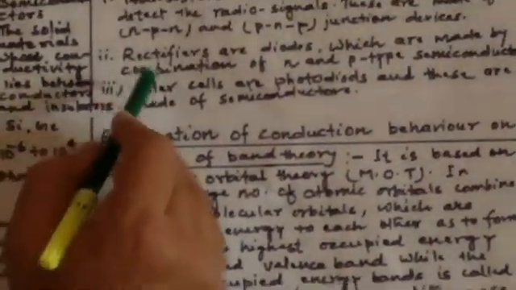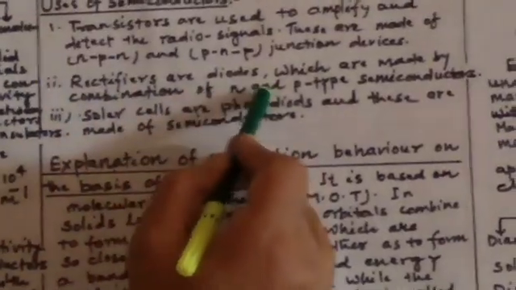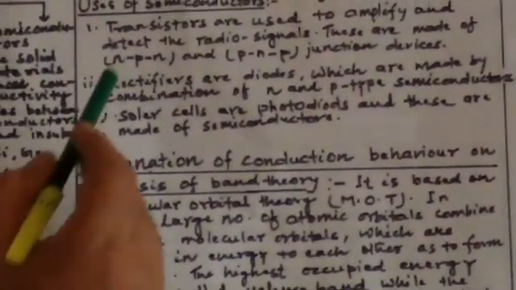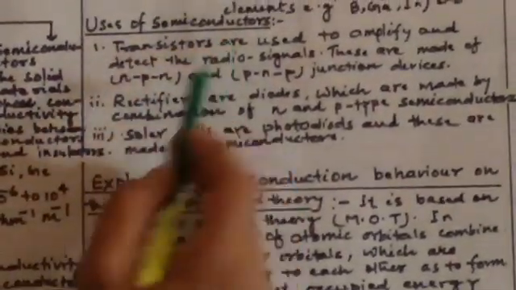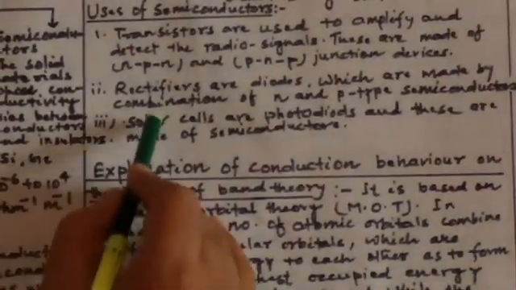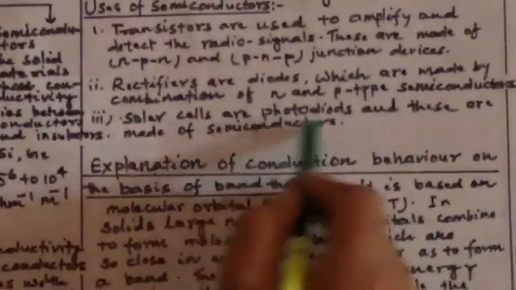Second use is in rectifiers. Rectifiers are diodes which are made up of a combination of N and P type semiconductors. So this is in making transistors, in making rectifiers, and third in solar cells. Solar cells are photodiodes, and these are made of semiconductors.